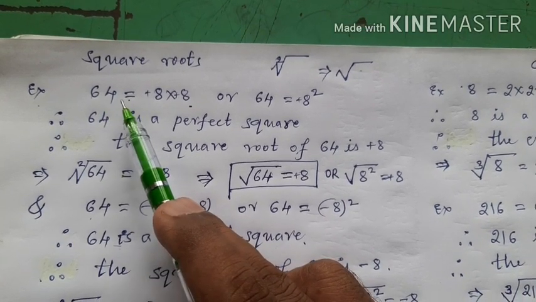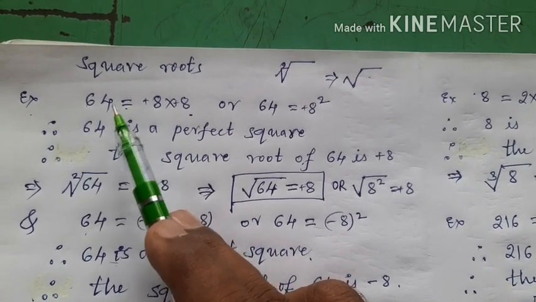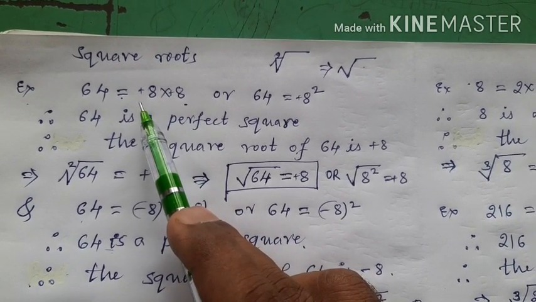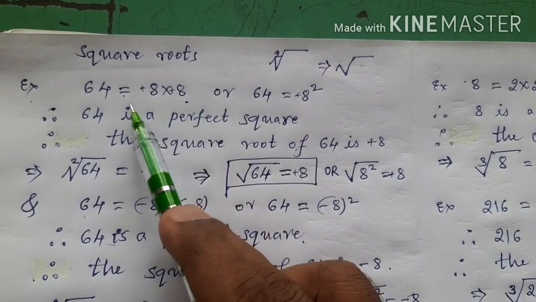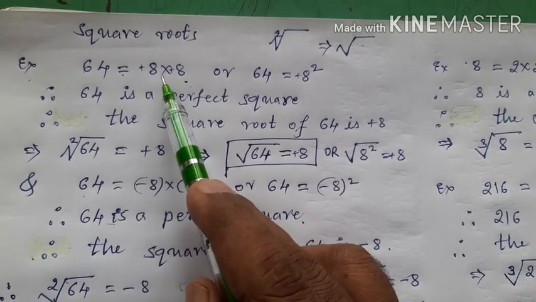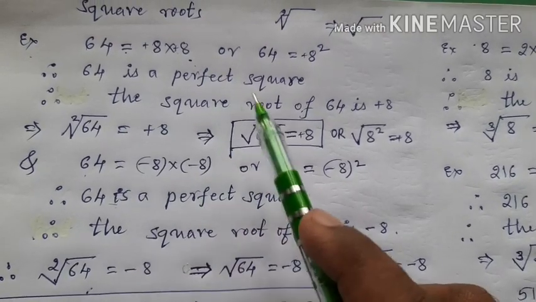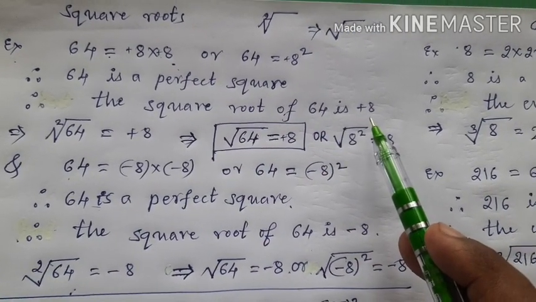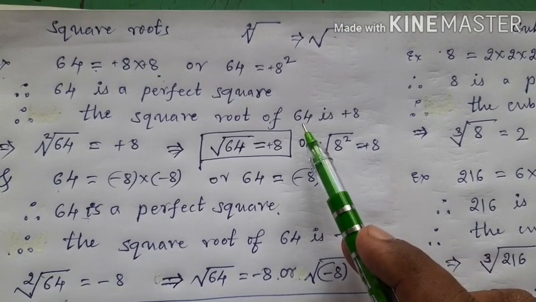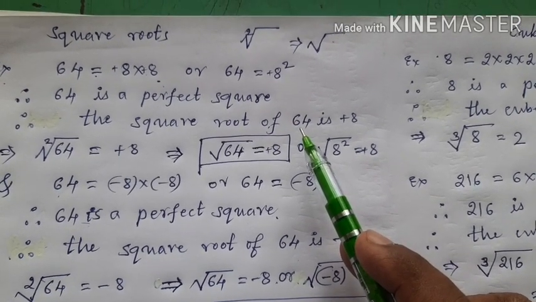Right, here 64 is a perfect square, and to get this 64 as the product, the number that is multiplied 2 times is called the square root. Here children, the square root of 64 is plus 8, because by multiplying plus 8 two times, I get 64, which is a perfect square number.